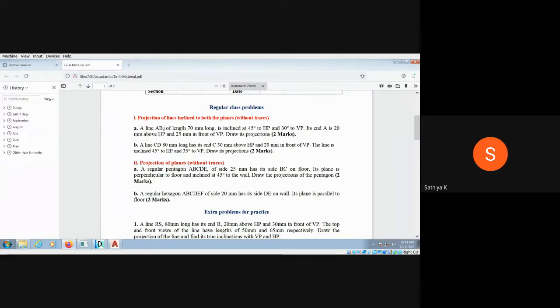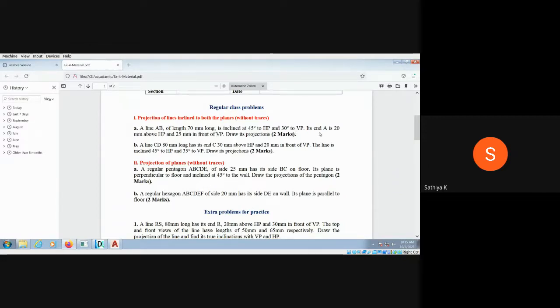So here, line AB of length 70 mm long means that is nothing but the true length. Okay, the true length is given and the true inclinations are given. Inclination with respect to the HP, inclination with respect to the VP, both are given, and the end is located 20 mm above the ground or HP and 25 mm in front of the VP or wall. Okay, and you have to draw the position. It is very simple.